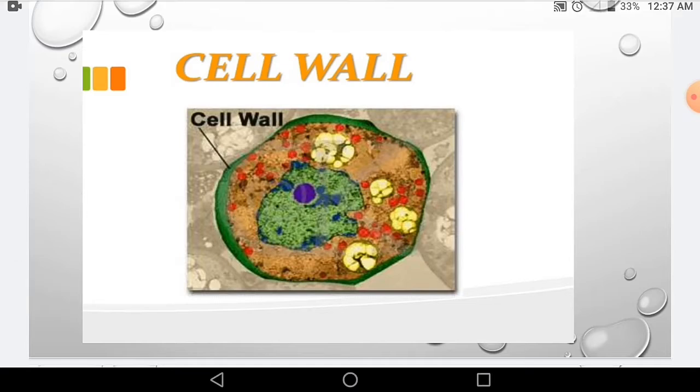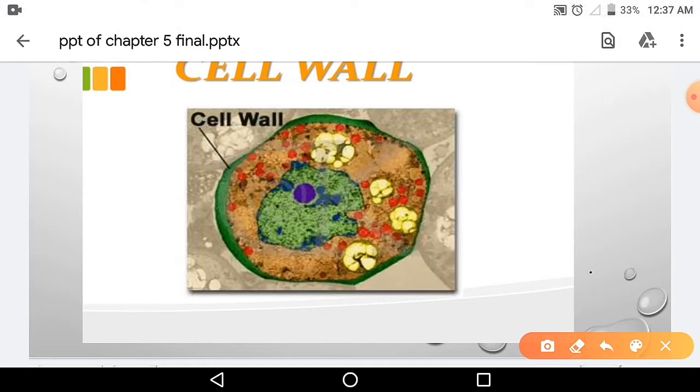Cell wall is a rigid outer covering of the cell. It is present outside the plasma membrane. It is a non-living structure which is formed of the living protoplasm. Animal cells do not have this cell wall. Cell wall is present only in plant cell, fungi, bacteria, etc. And the most important function of the cell wall is protection. It protects the cell.